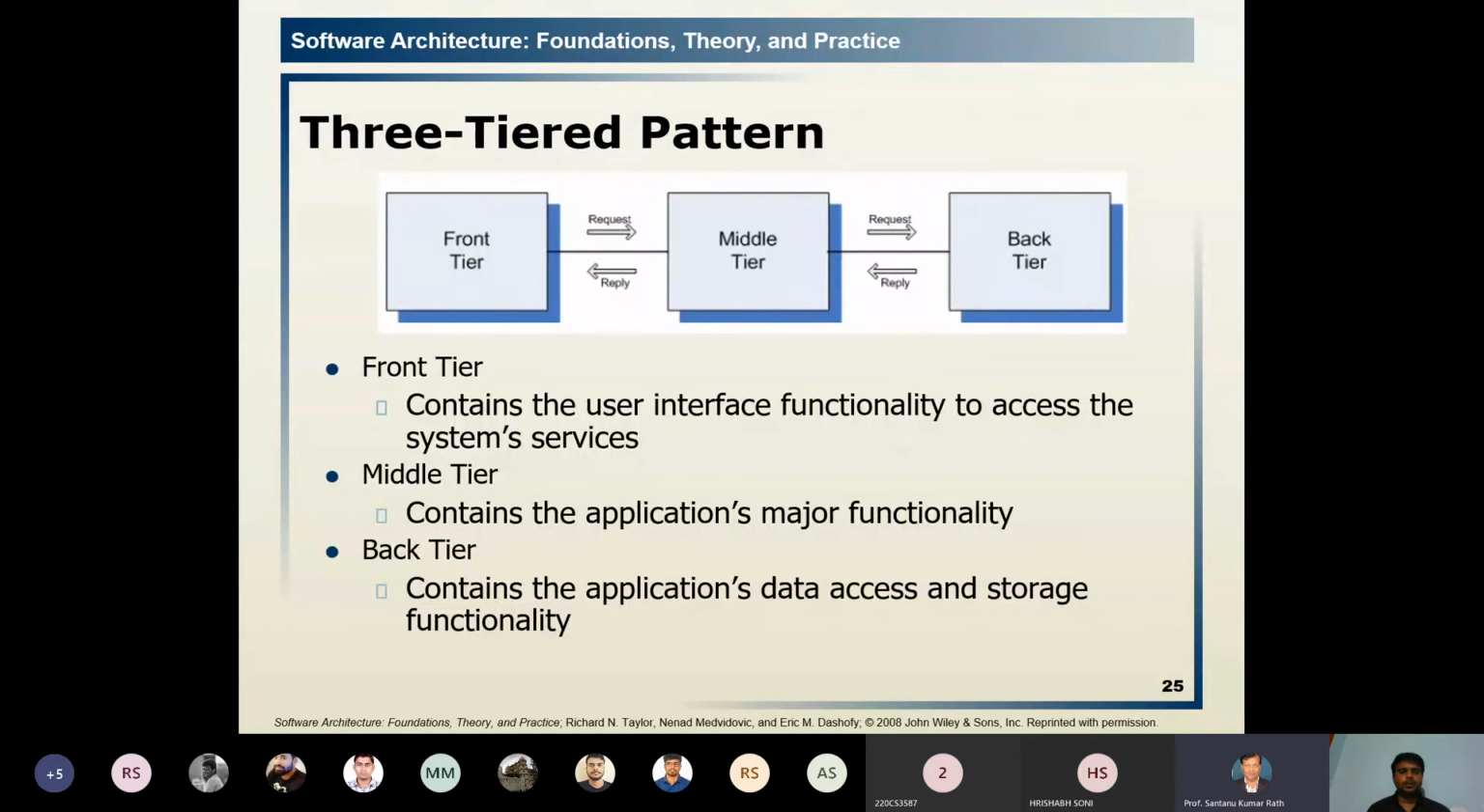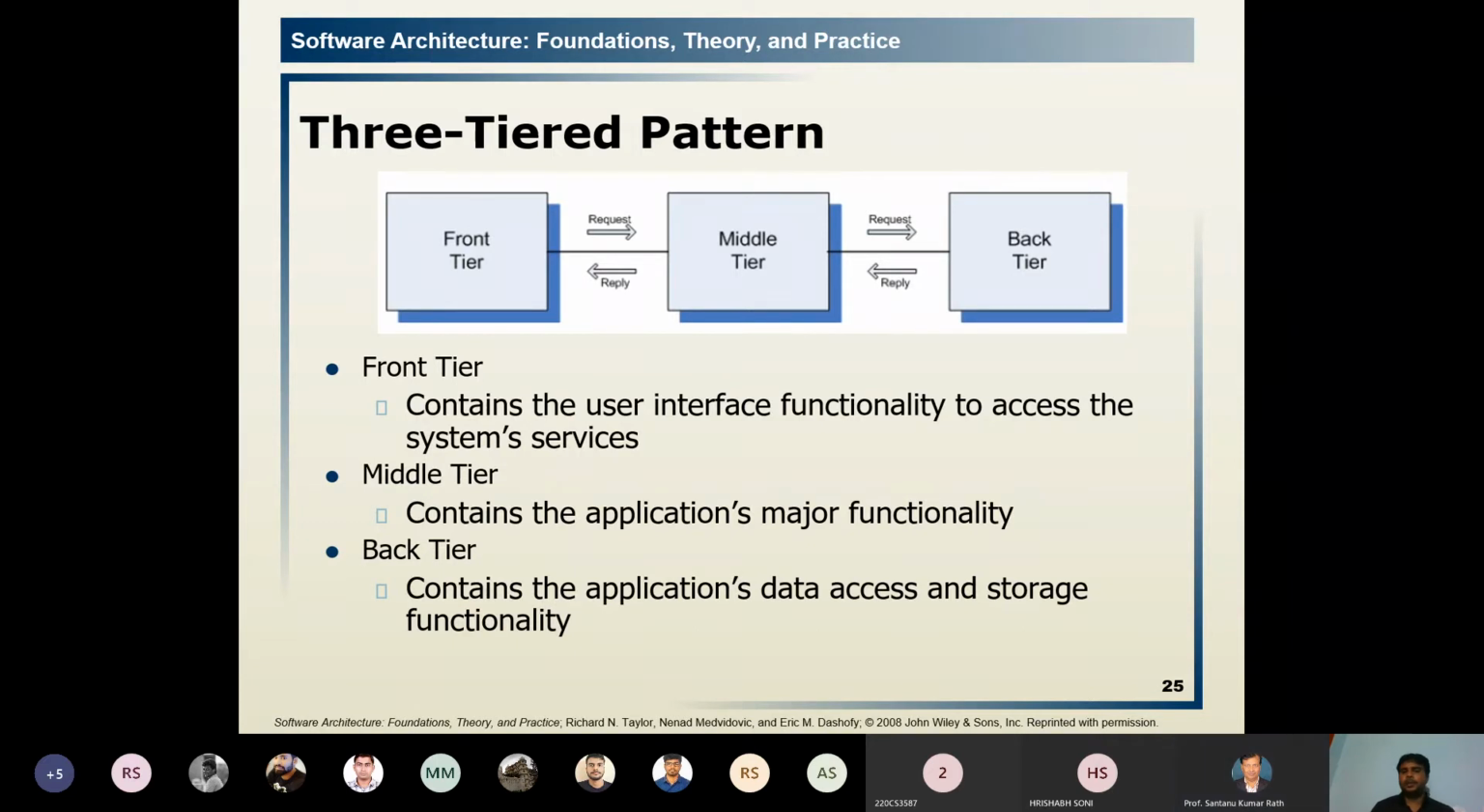So, the three-tier pattern, where the end user is the front tier, and the back tier are the sender and receiver, and in between them another middle tier is there. Think about the sender and the receiver, and in between them there is a middle person who is taking the request, processing it, and again the back tier will reply to the front tier. It will send the response.